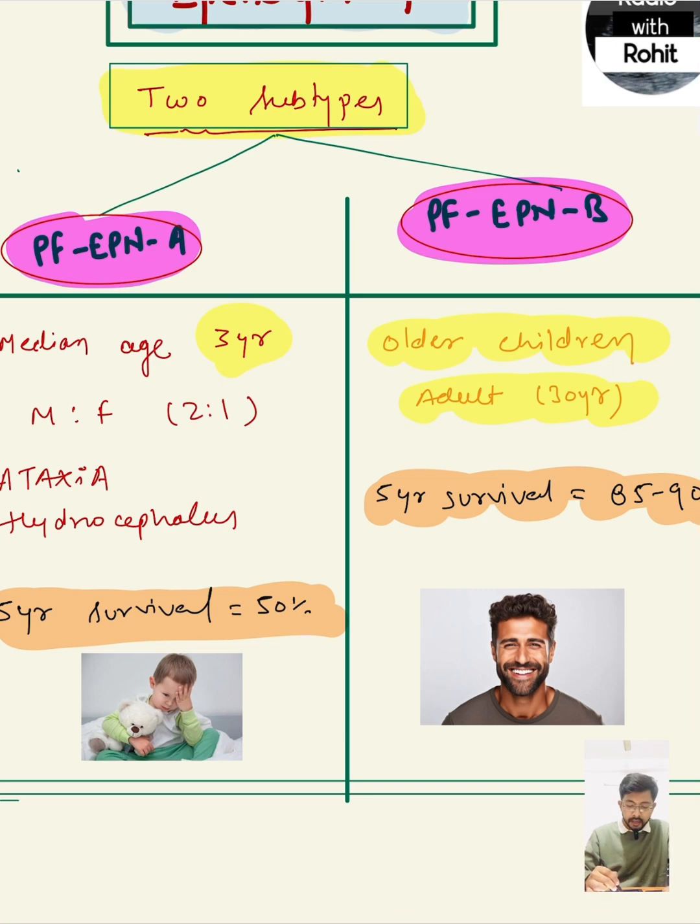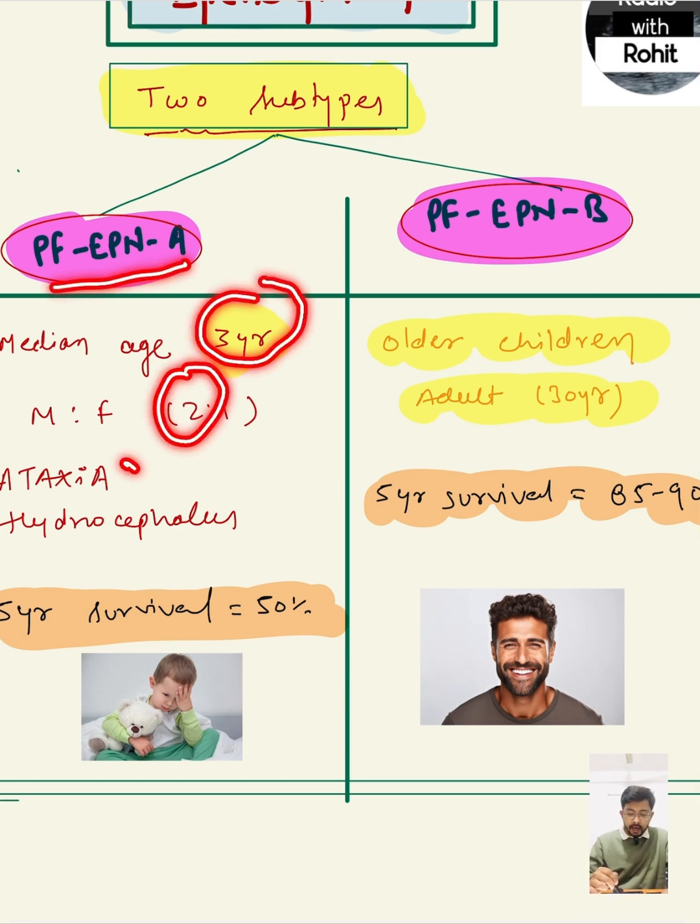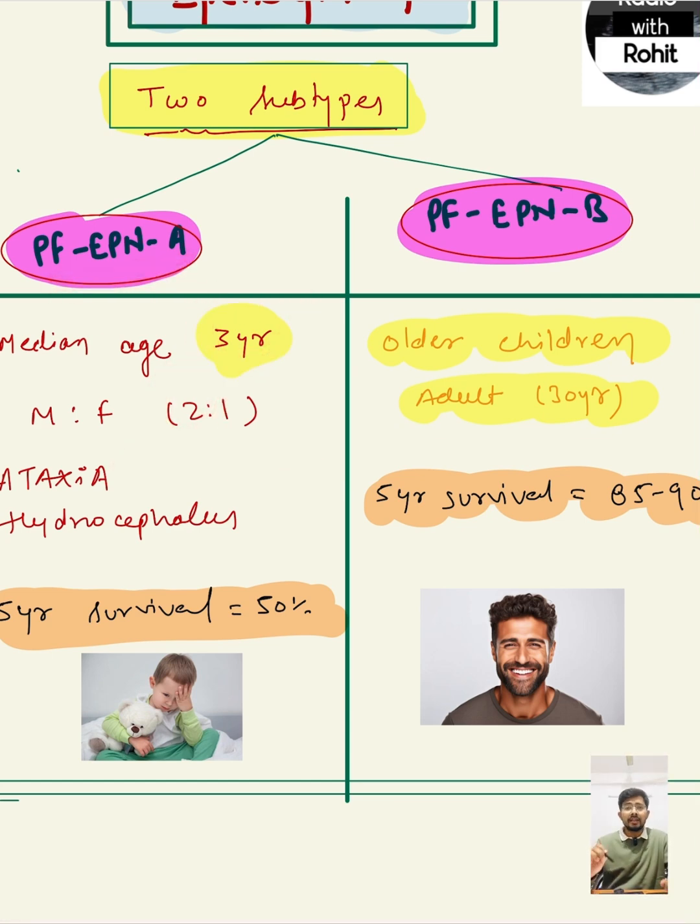The child comes with the complaint of ataxia and hydrocephalus, and the 5-year survival is only 50%.